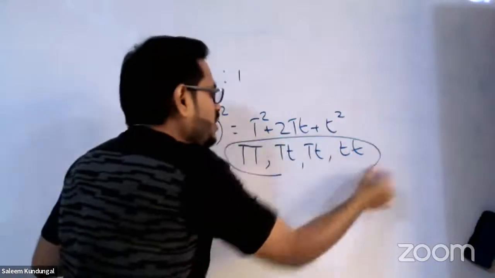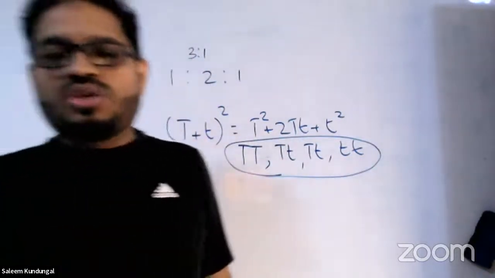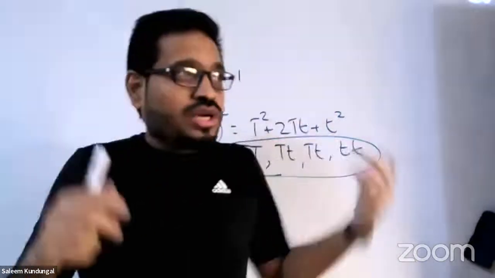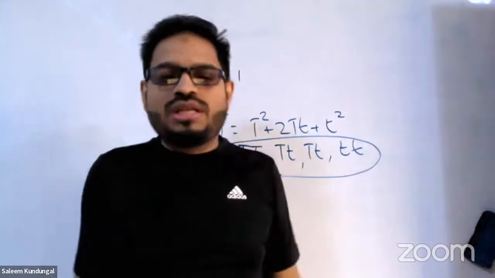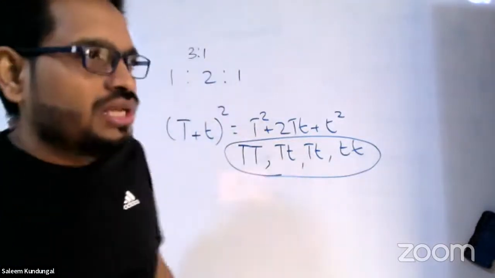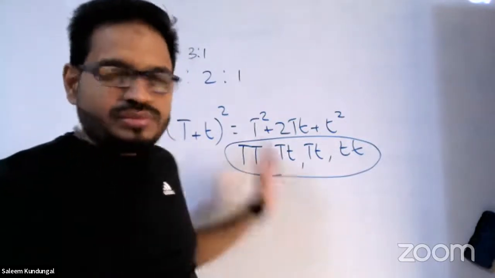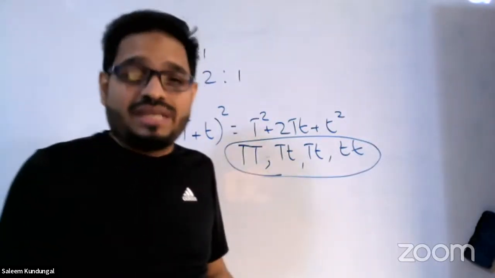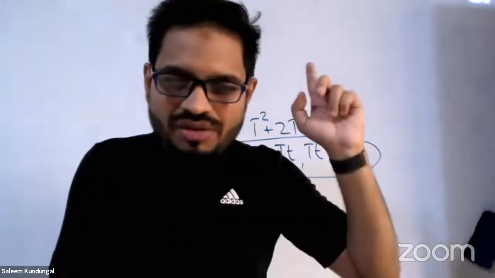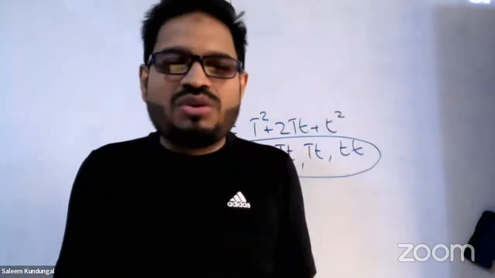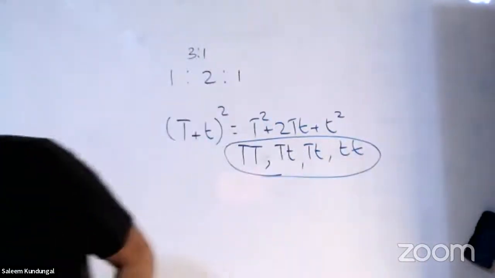So the identity used behind it is (a+b) whole square. Okay, so that you must also keep in mind. In the book it is written as (p+q) whole square. So everything is the same only. There is nothing big deal about the letters or alphabets used. So that's the mathematical reasoning behind it. So why was his data credible? Remember at the starting we told that the credibility of data increased because his example had a large sampling size.